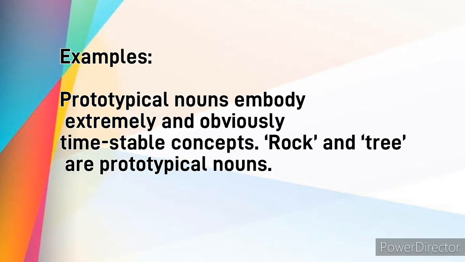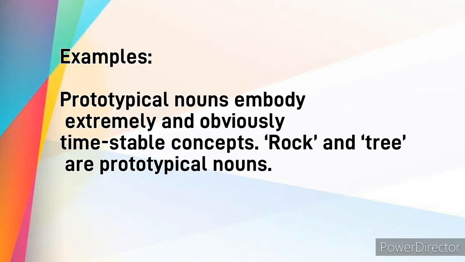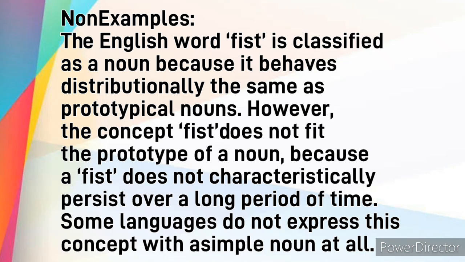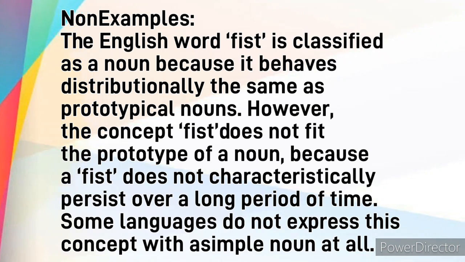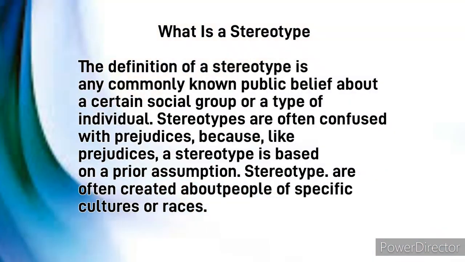Example: prototypical nouns embody extremely and obviously time-stable concepts. Rock and tree are prototypical nouns. Non-example: the English word fish is classified as a noun because it behaves distributionally the same as prototypical nouns. However, the concept fish does not fit the prototype of a noun because a fish does not characteristically persist over a long period of time. Some languages do not express this concept with a simple noun at all.